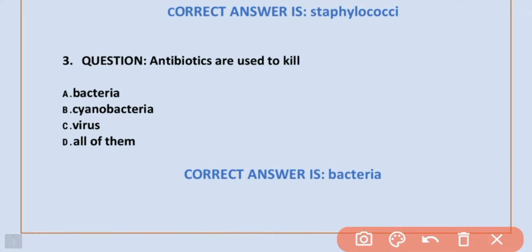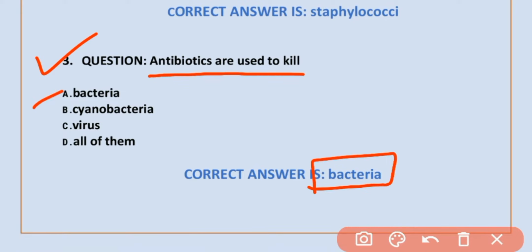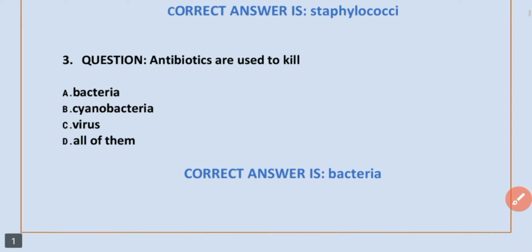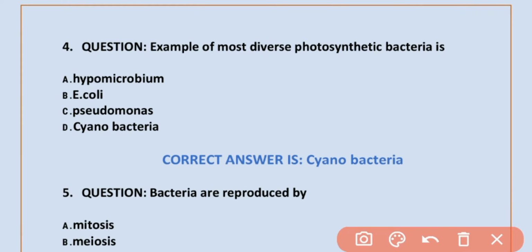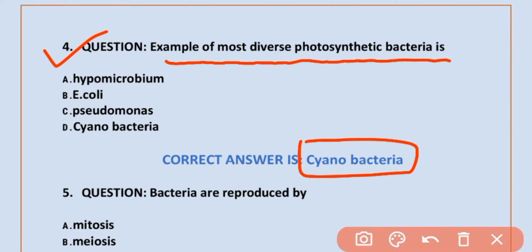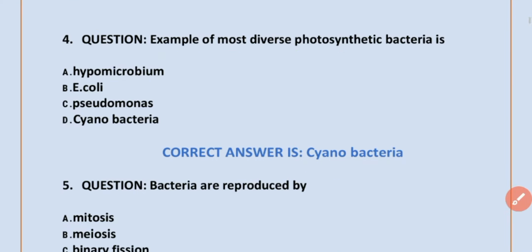MCQ number 3. Antibiotics are used to kill bacteria. Option A is correct. Bacteria. MCQ number 4. Example of most diverse photosynthetic bacteria is cyanobacteria. Option D is correct. Cyanobacteria.